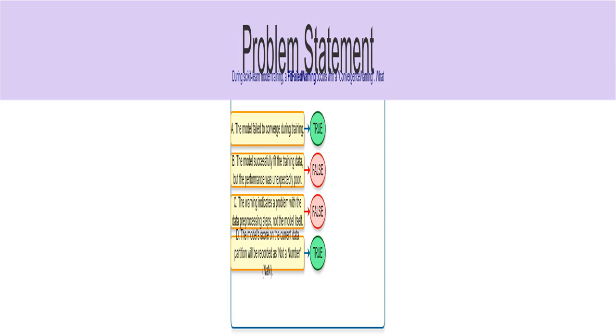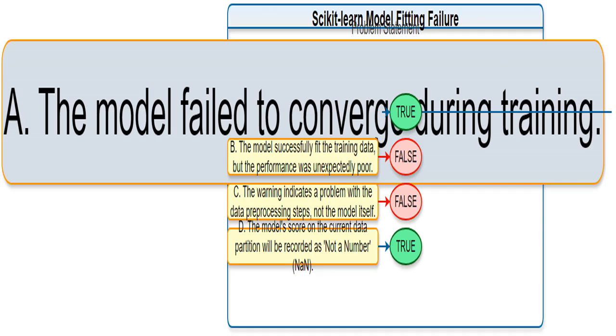I'm presenting a scenario where you're training a Scikit-Learn model, and you encounter a FitFailedWarning. This warning pops up when your model training hits a snag. It's like your model is saying, "Whoa, I can't finish this training run." We'll examine what that means. This statement is correct. The warning's message tells us that the model's training process didn't finish successfully. It didn't reach a stable solution. It's like trying to find the bottom of a wobbly bowl, and never quite getting there.